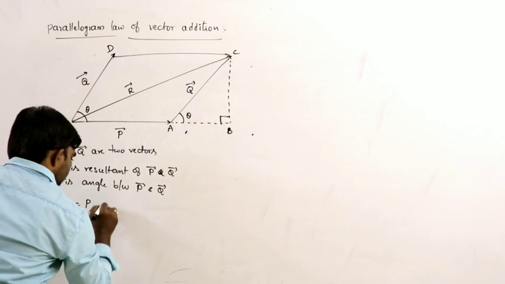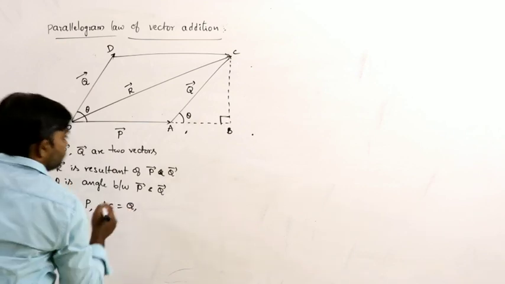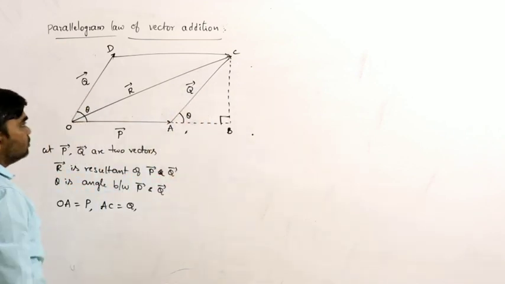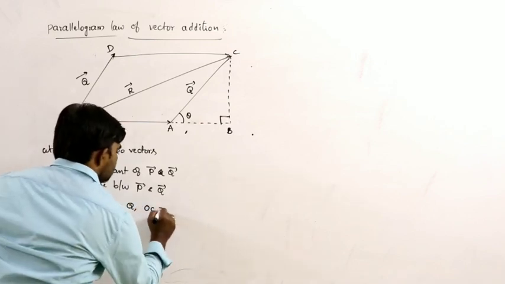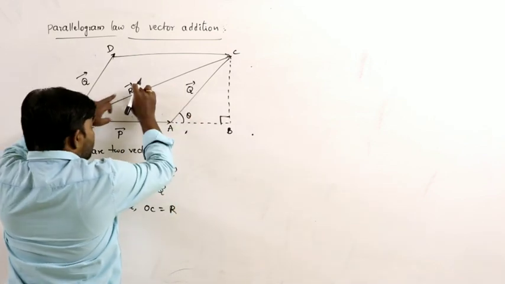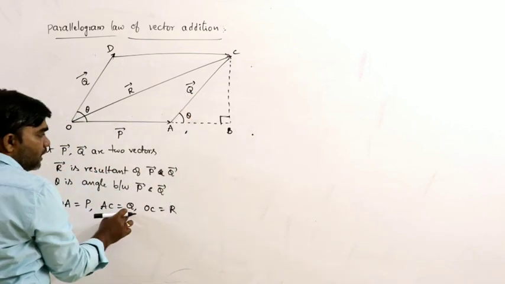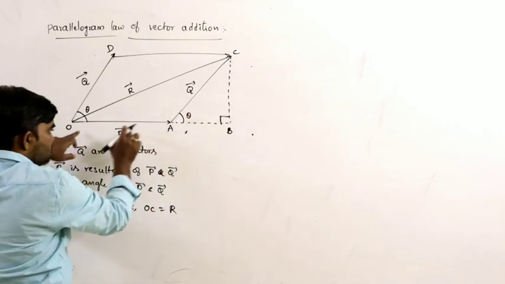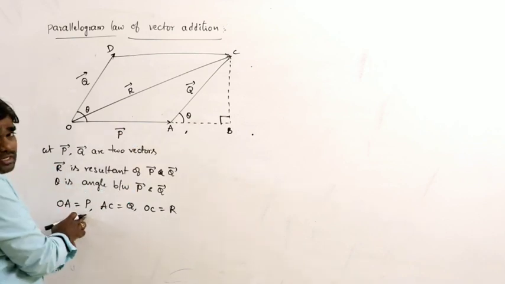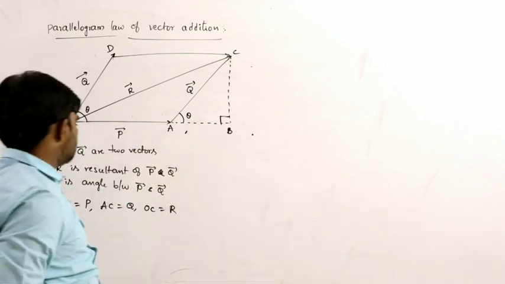Next, AC is equal to Q. Next, OC is equal to R. R bar is the vector and its magnitude is R. Q bar is the vector, its magnitude is Q. OA bar, that means P bar is the vector, its magnitude is P. So that is the situation.